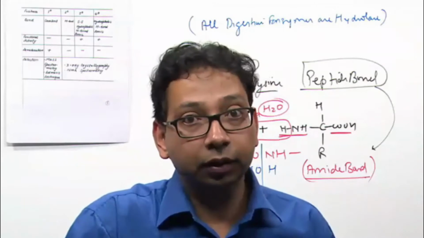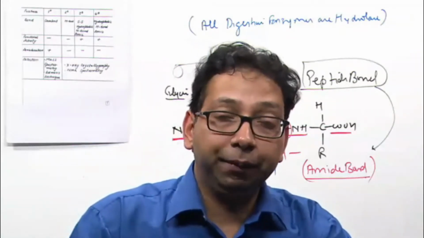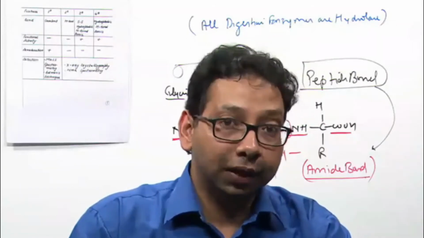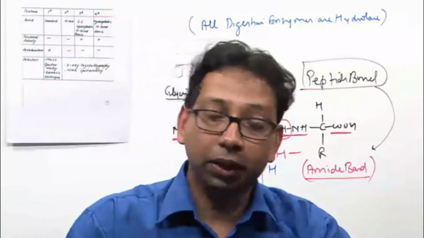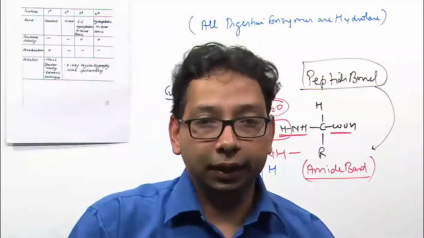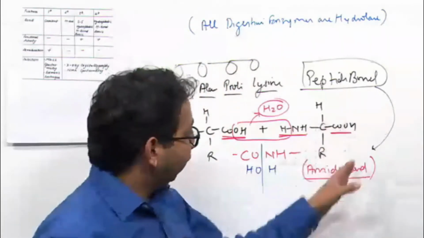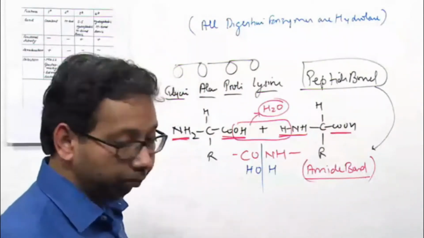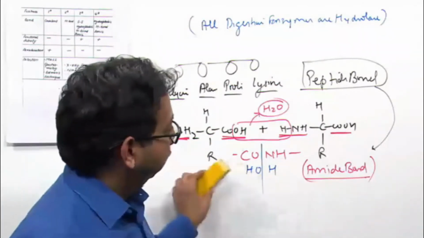Definitely they are different. Yes, trypsin, chymotrypsin, pepsin are digestive enzymes. Renin is a proteolytic enzyme but not digestive. Renin is hydrolase. So all proteolytic enzymes are hydrolase. Whenever you want to cut a peptide bond, amide bond, you must add water. Okay, so this was the chemistry part.